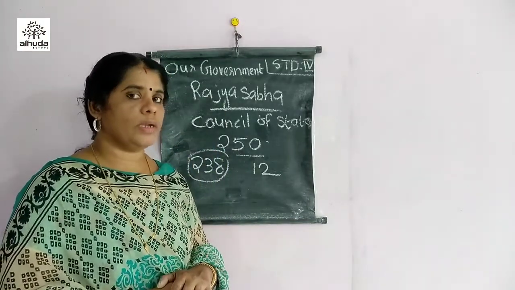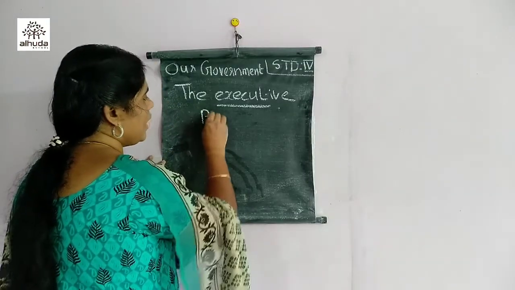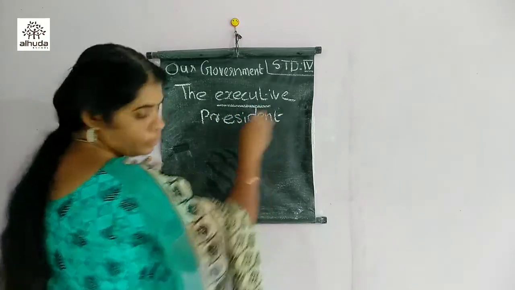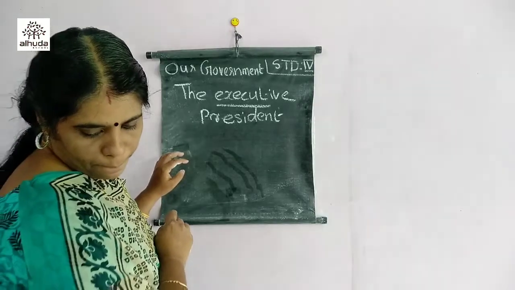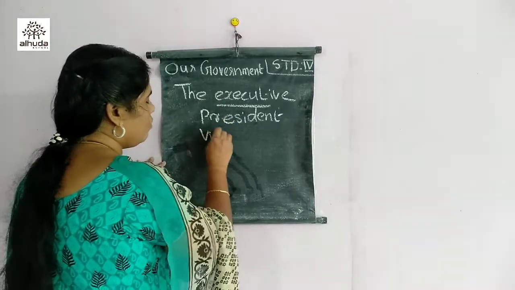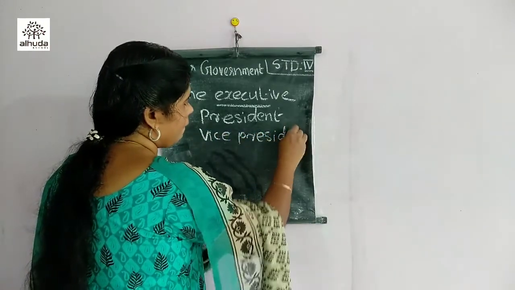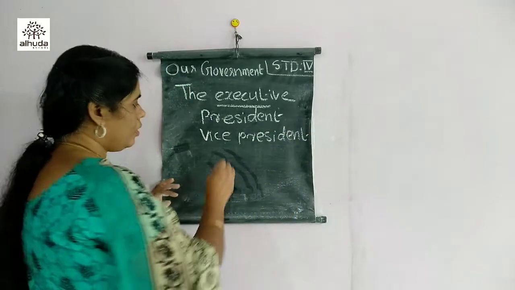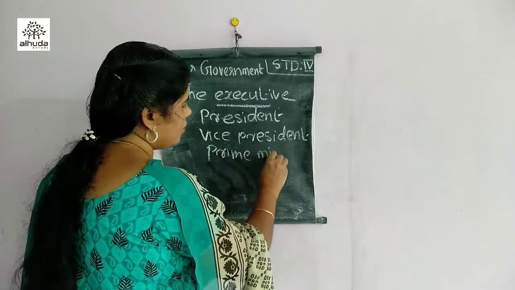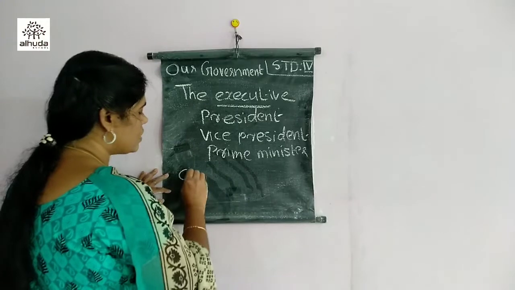Next coming, what? The executive. The executive wing consists of president, vice president, then prime minister, and the council of ministers.